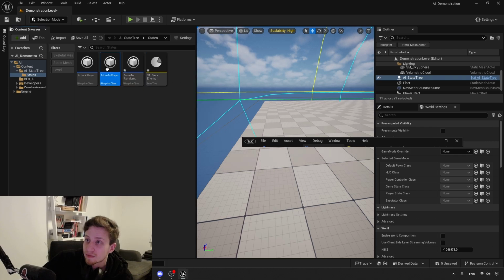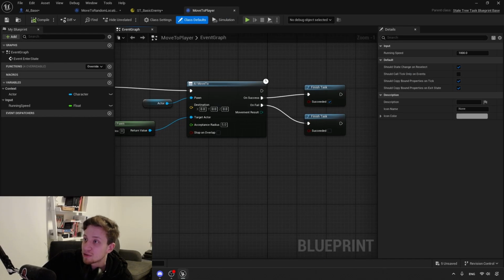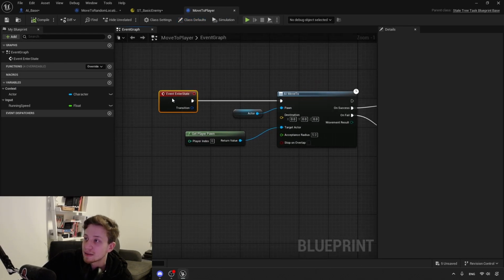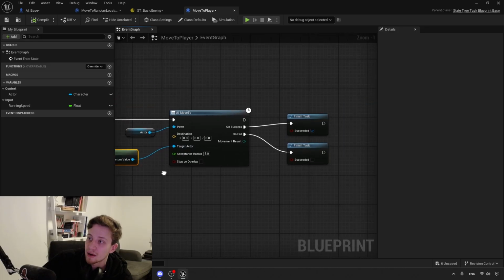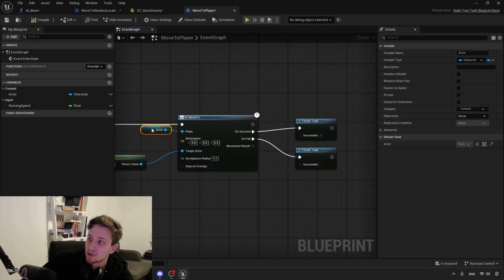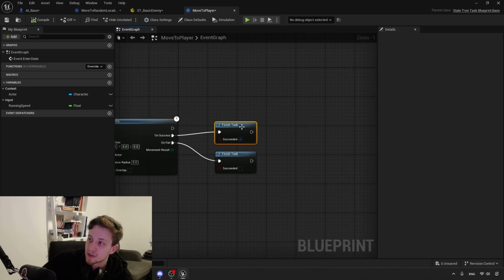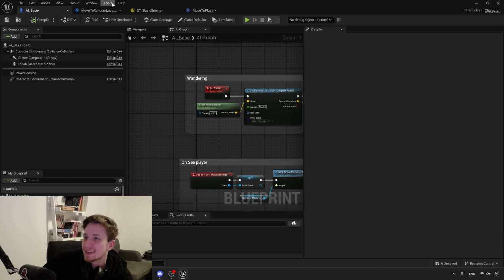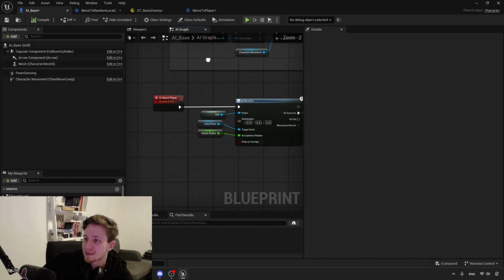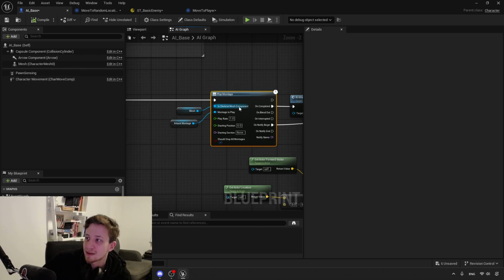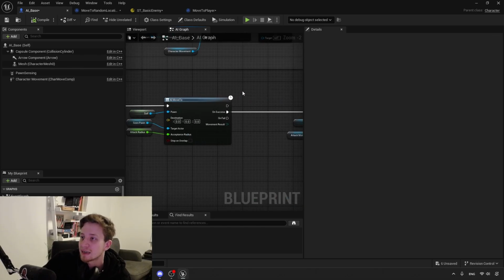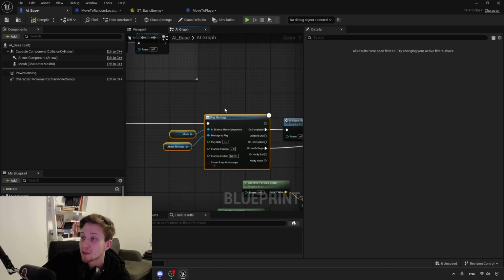In the exact same way, we have our move to player, which is simply on entering the state, AI move to our target location, which is our player, and make sure we know what actor moves. If it succeeds, finish successful. If it fails, fail successfully, I suppose. We have here the exact same thing on our AI attack the player, we move to location, and then we attack it. Here we have combined AI move to and play montage.